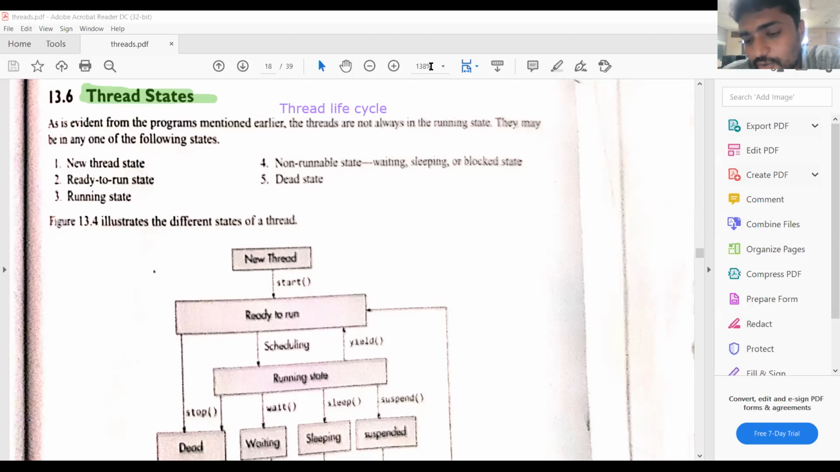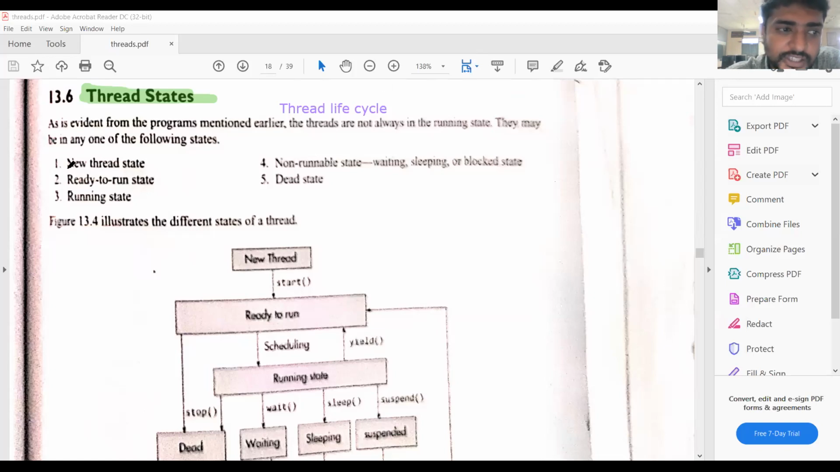A thread is also treated as a process. That means a thread consists of some lines of code, some instructions. Process is nothing but a program under execution, so a process is also a program. Here the thread is also a part of the program, that means it has some states. We can define some states for the thread.